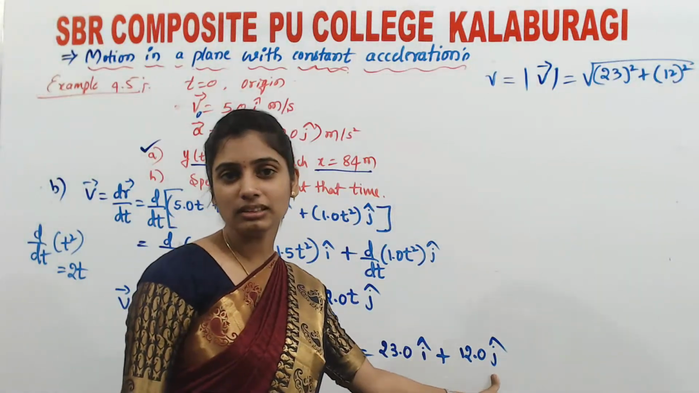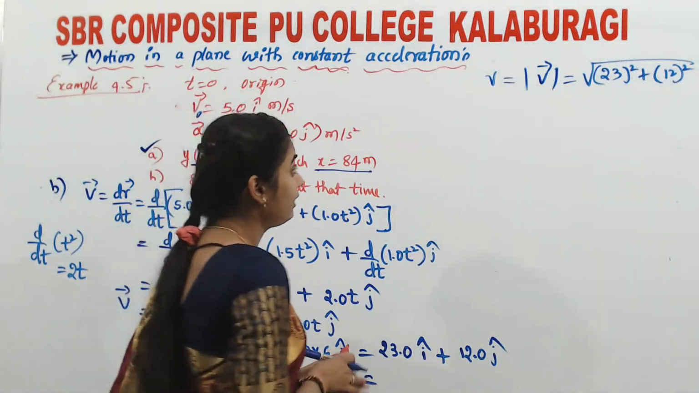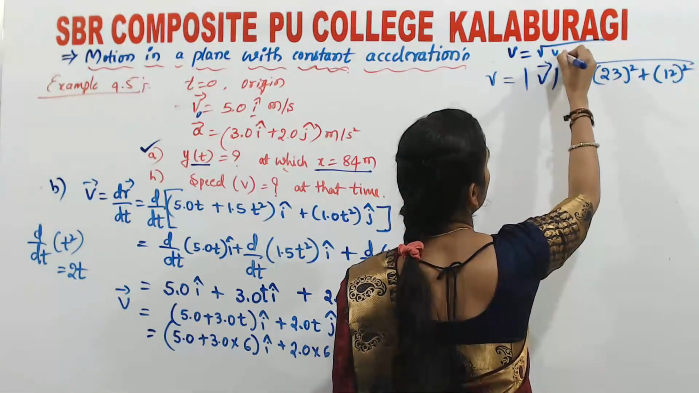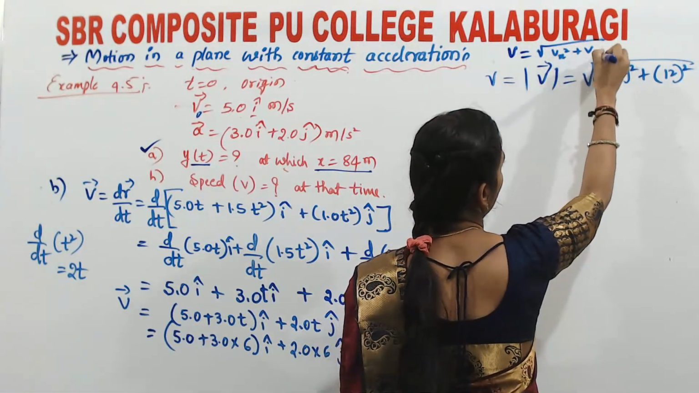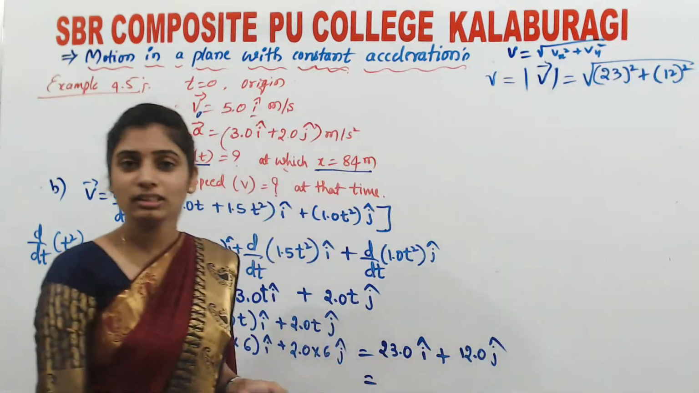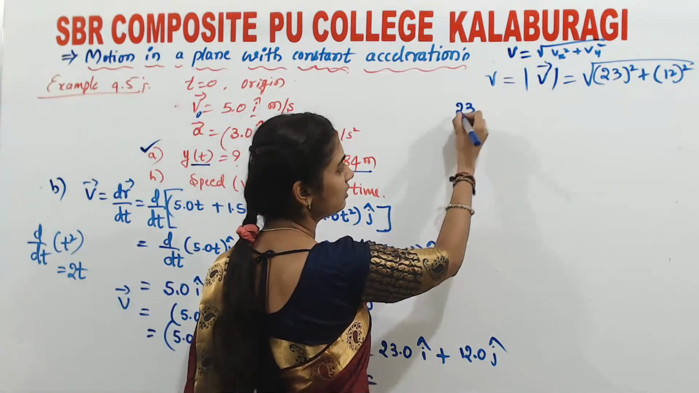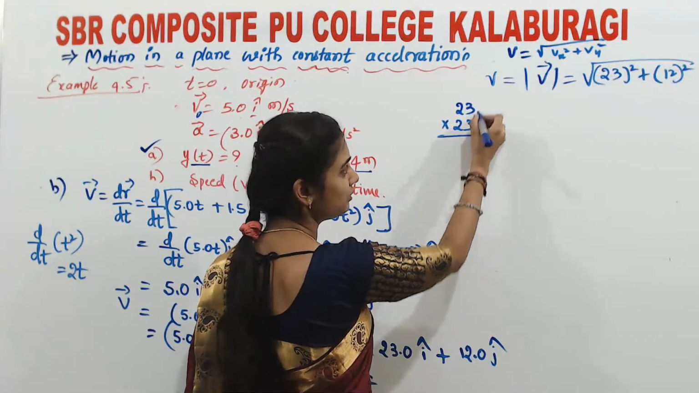Vx square plus vy square. So if you want, I will write the expression. If v is equal to the square root of vx square plus vy square, the same thing we have done here. Now you see, 23 square is nothing but 23 into 23. How will we do 23 square?